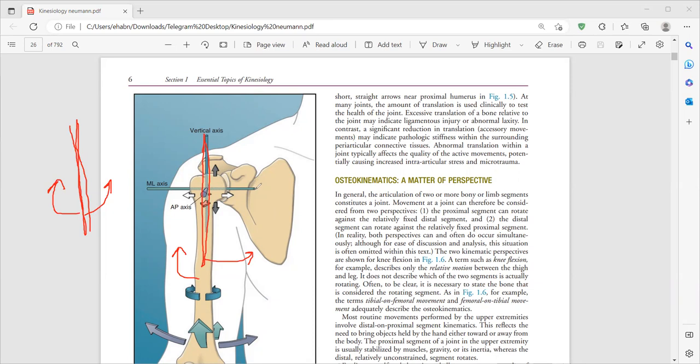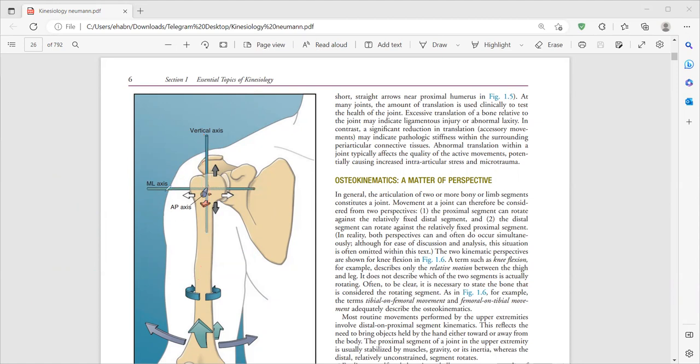Imagine another axis passing from the middle of the body to the lateral of the body. This is called the mediolateral axis. When the movement occurs around it, upward is called flexion. Downward is called extension.